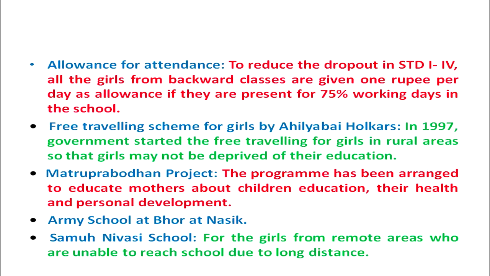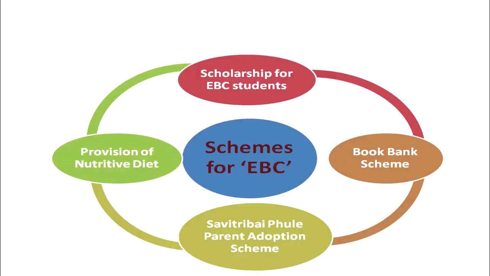Then another scheme for girls is Samuh Nivasi school. These Samuh Nivasi schools are for the girls from the remote areas who are unable to reach school due to long distances. Due to the long distance between their home and the school, these Samuh Nivasi schools have been established in the state of Maharashtra so that the girl child could not be deprived of elementary education. So these were the schemes for the girl child in the state of Maharashtra for achieving the target of universal elementary education.